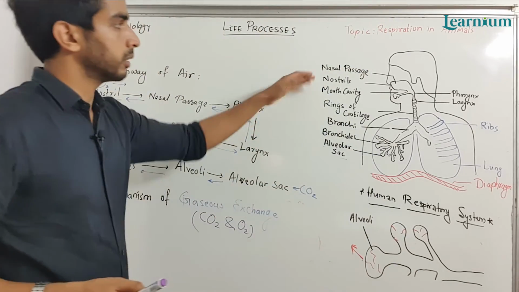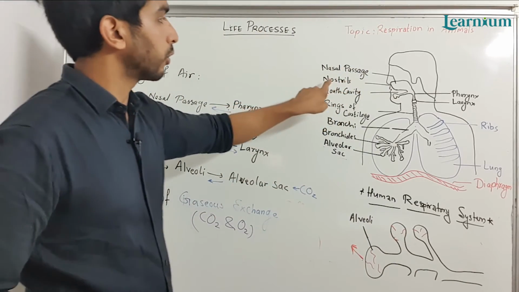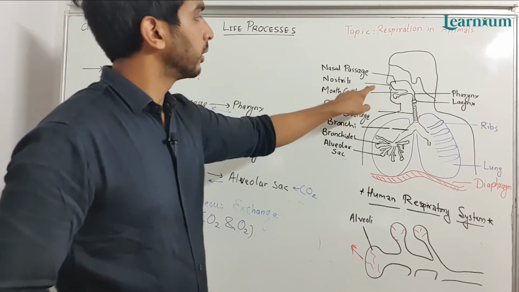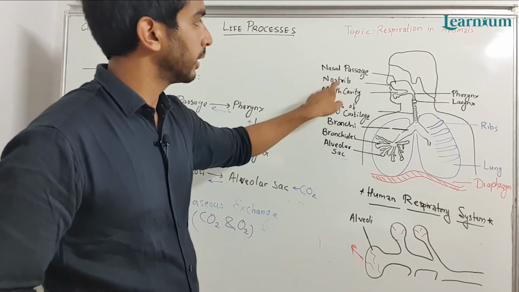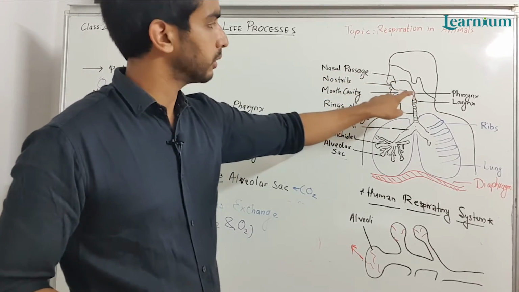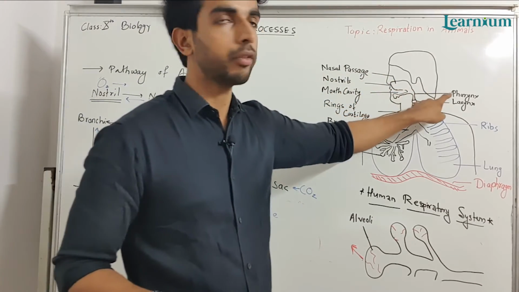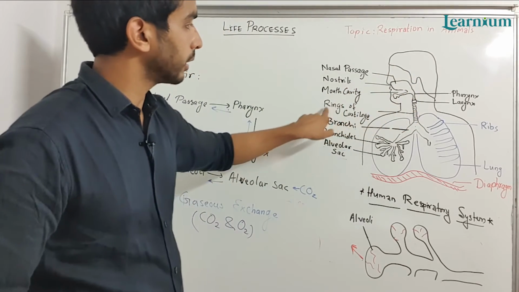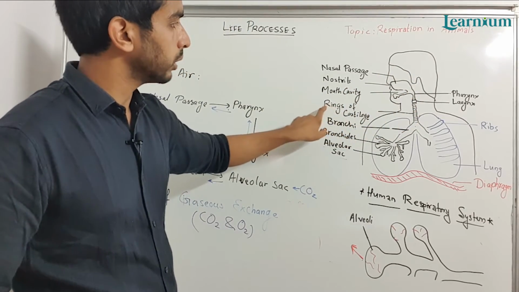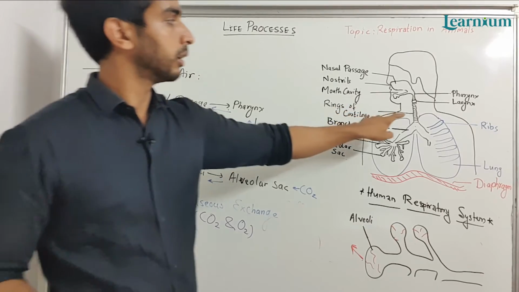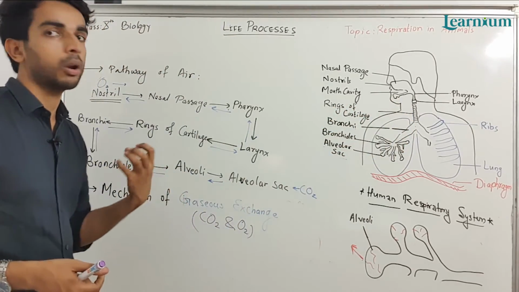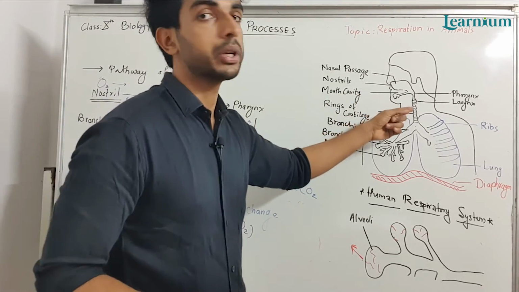From this diagram we can conclude that the gases enter from the nostrils, then go to the nasal passage, then to the pharynx and larynx. Then comes the windpipe. The windpipe is made of rings of cartilage, so that it cannot collapse because of pressure.